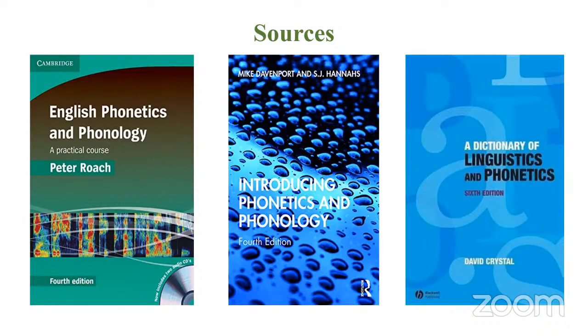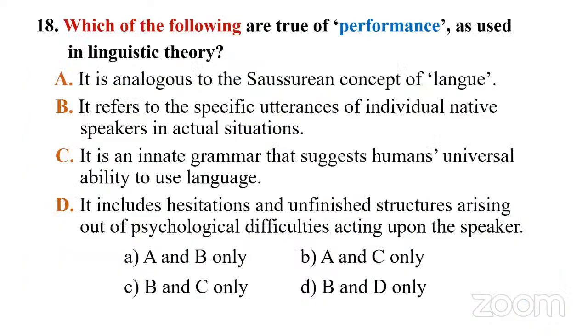Or if you want a book for beginners, then you have to go for Peter Roach, English Phonetics and Phonology. And this book, Mike Davenport and S.J. Hannahs, is a bit advanced, but it's a really good one. It covers even what is missed in the other book, Peter Roach. Okay. So with this, we'll go to the next question.